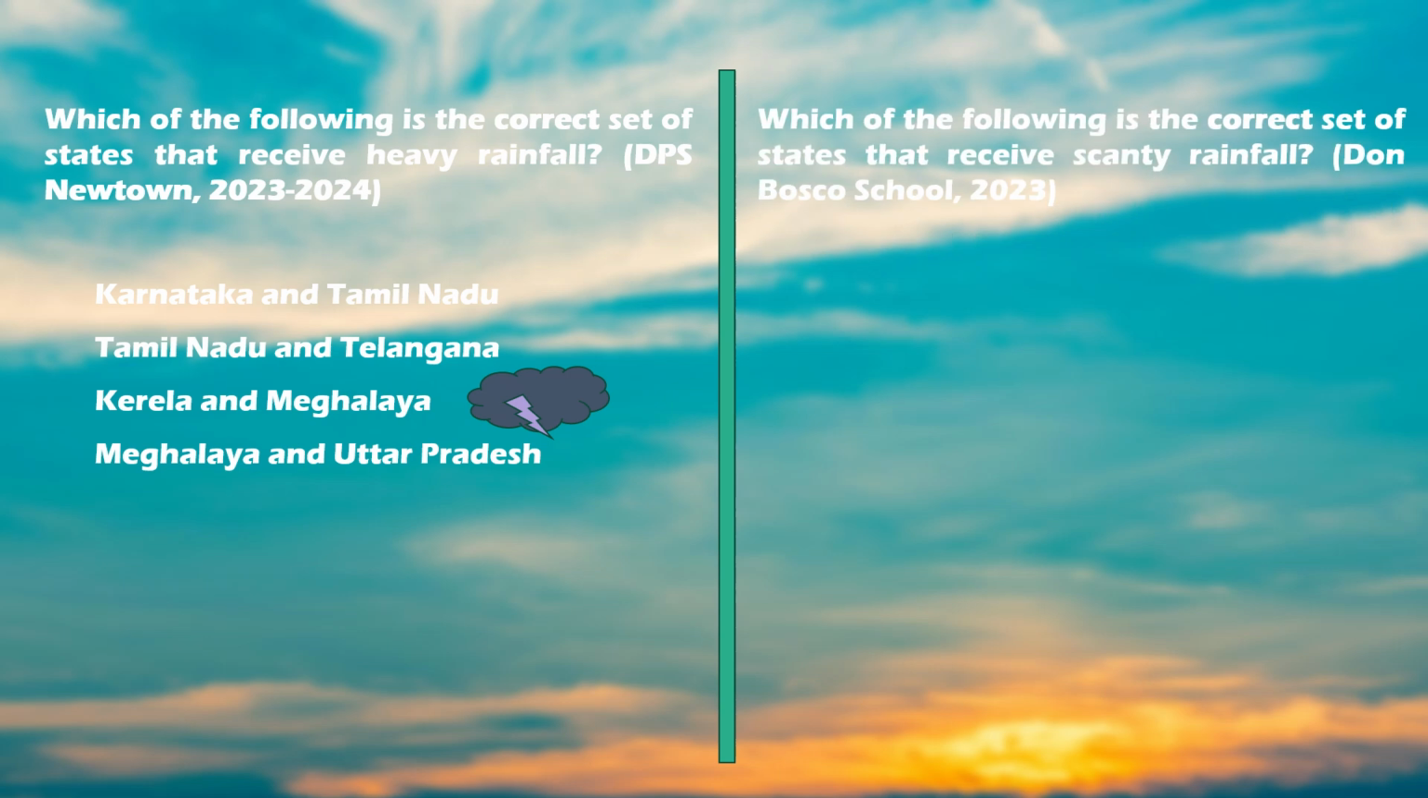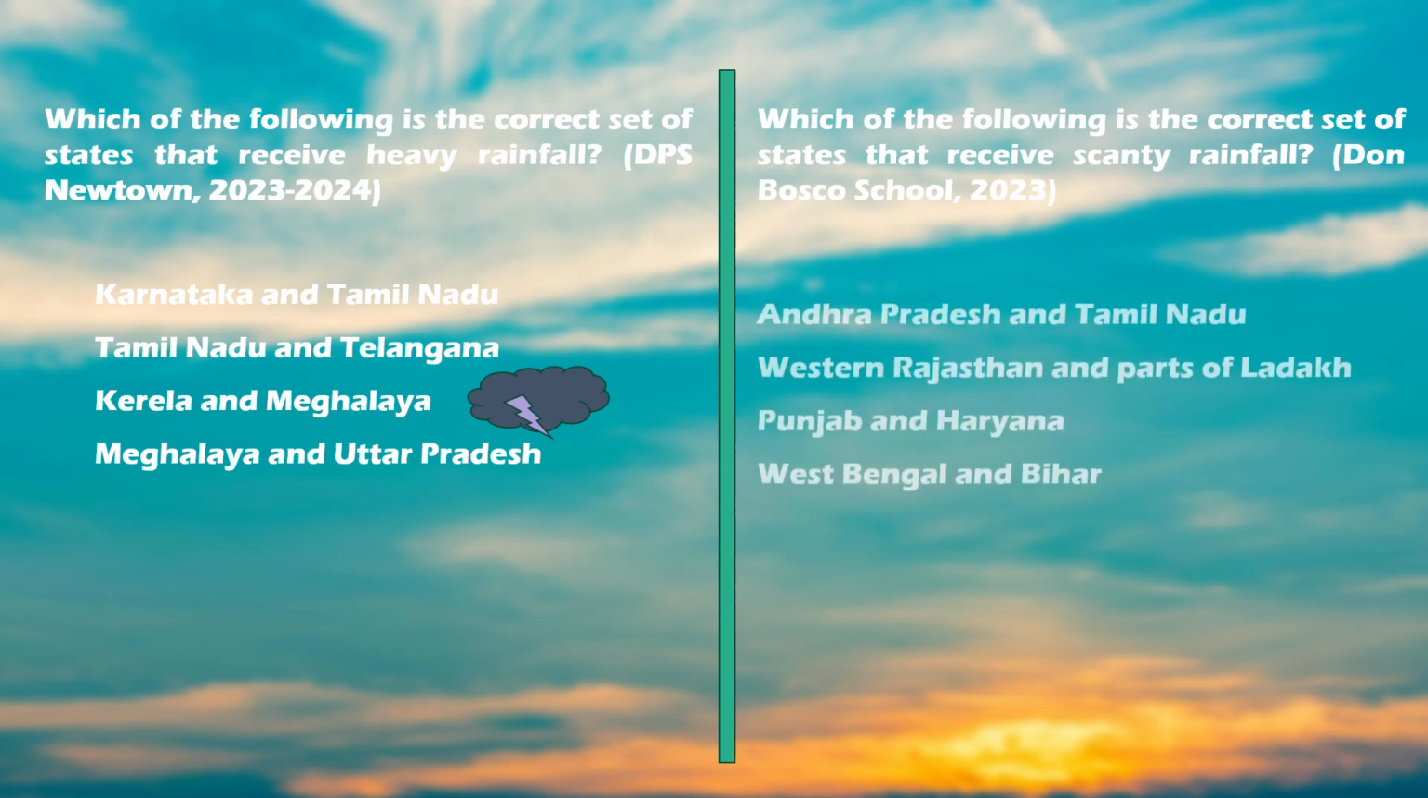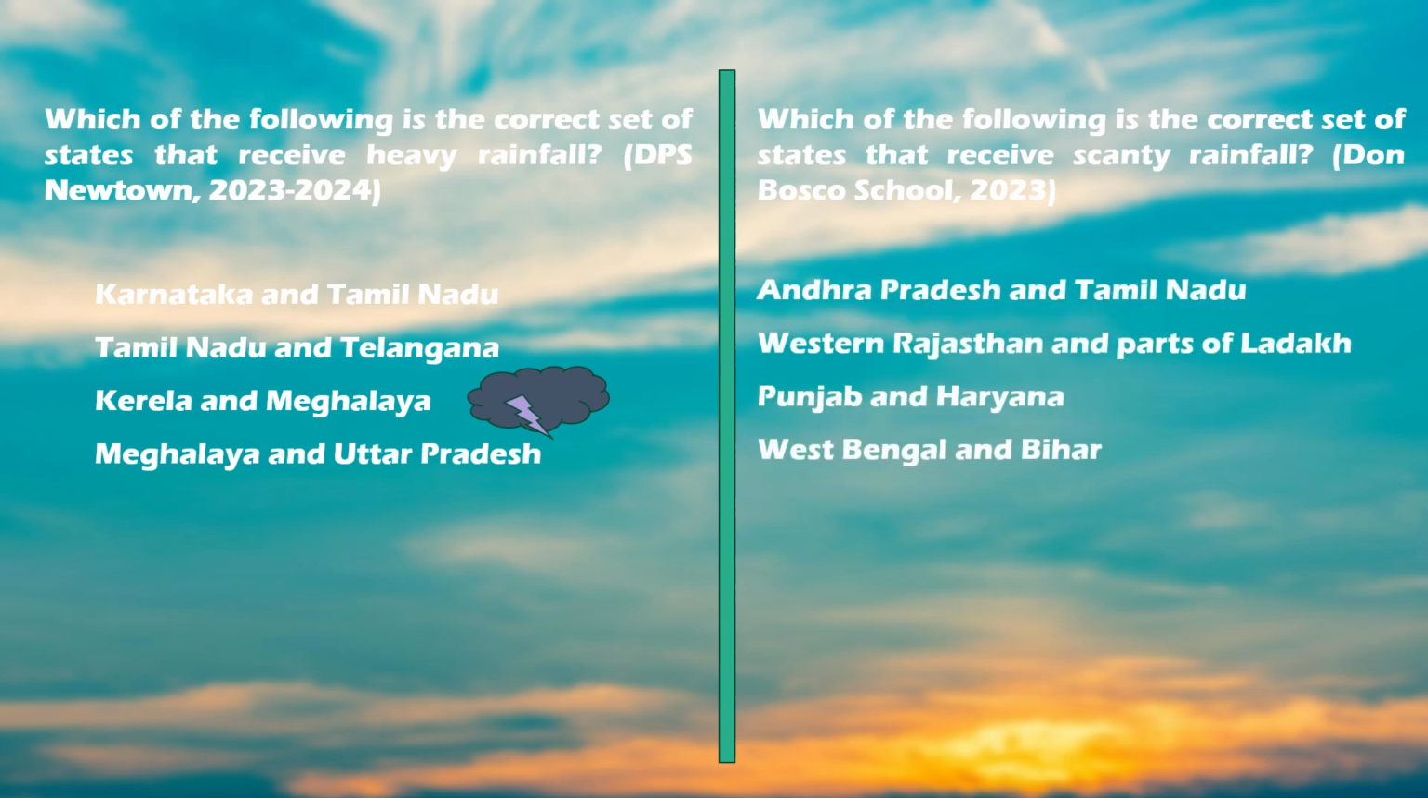And the next question would be, which of the following is the correct set of the states that receive scanty rainfall? And the options are Andhra Pradesh and Tamil Nadu, Western Rajasthan and parts of Ladakh, Punjab and Haryana, West Bengal and Bihar. And in this case, the correct option would be Western Rajasthan and parts of Ladakh.